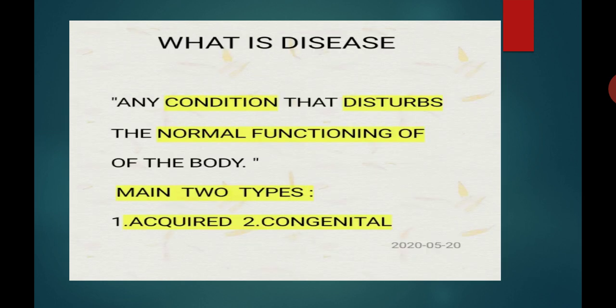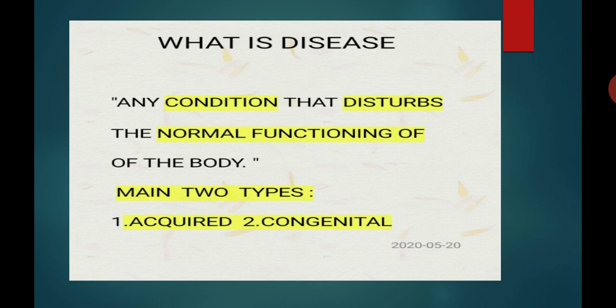Diseases can be defined as any condition which disturbs or interferes the normal functioning of the body and impairs the health is known as a diseases. So diseases is defined as any condition that disturbs or interferes the normal functioning of the body, and impairs the health is known as a diseases.